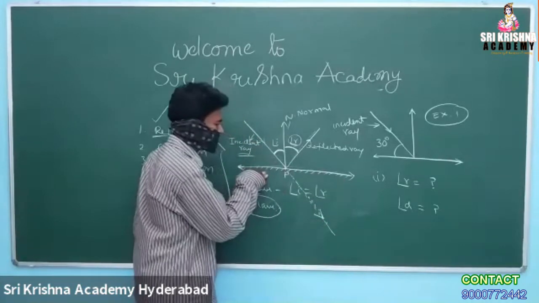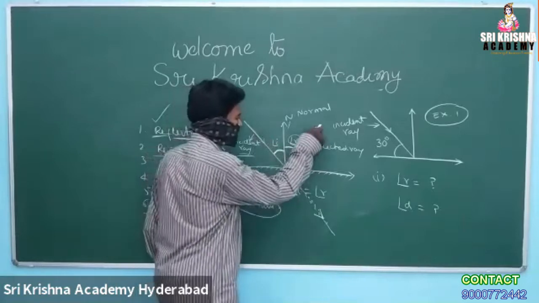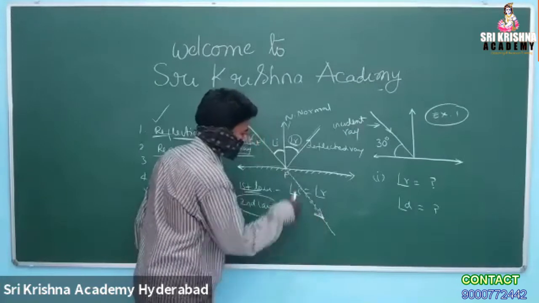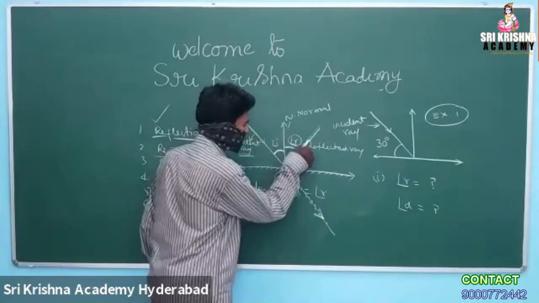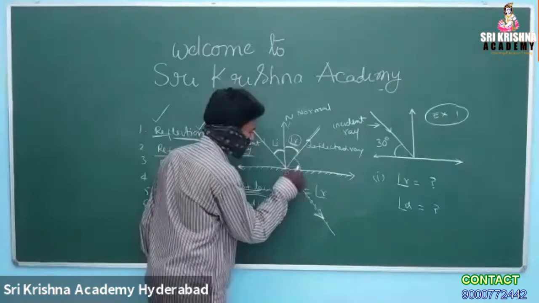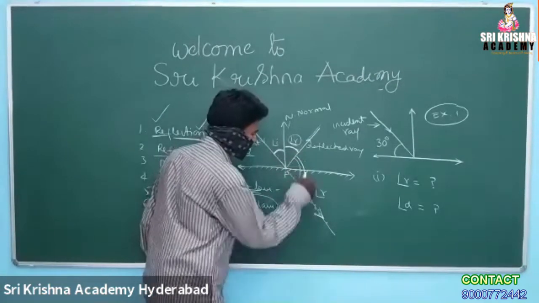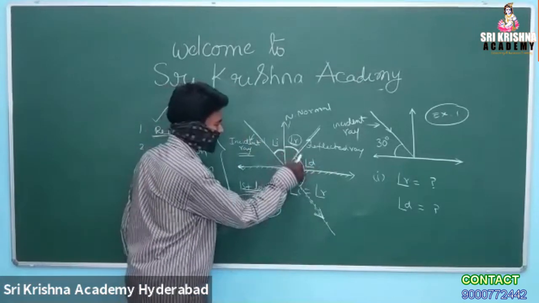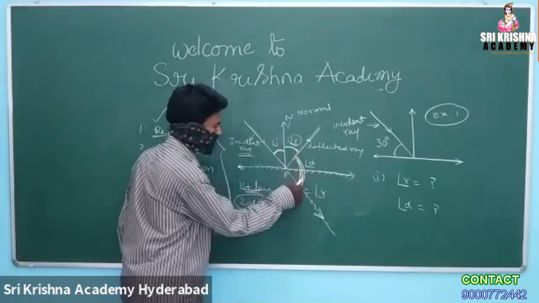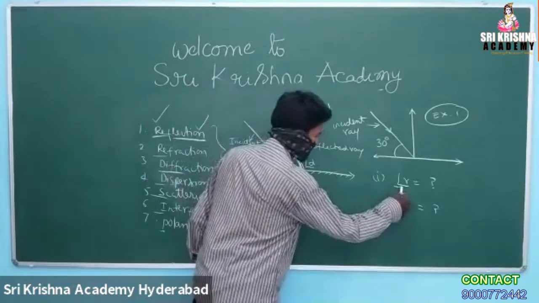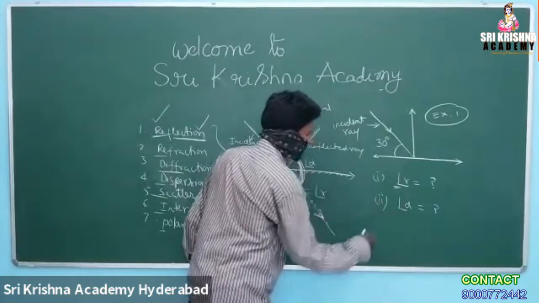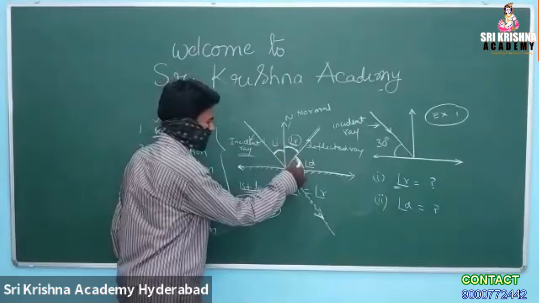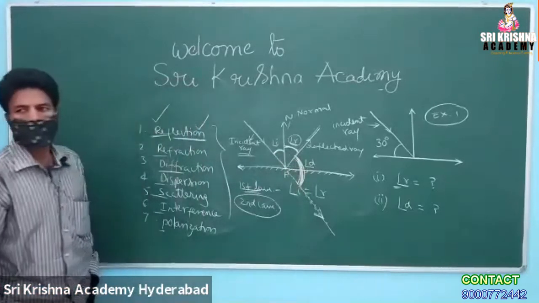Because of the presence of this material, the light ray is reflected in this direction. So actually light is going in this direction. Because of the presence of this medium, it is deviated into this direction, and hence this particular angle is called the angle of deviation. So this is the angle of reflection, this is the angle of deviation. Now I think you can give the answer for the question I have asked. Angle I is this one, angle R is this one, angle D is this one. Can anybody tell the answer?